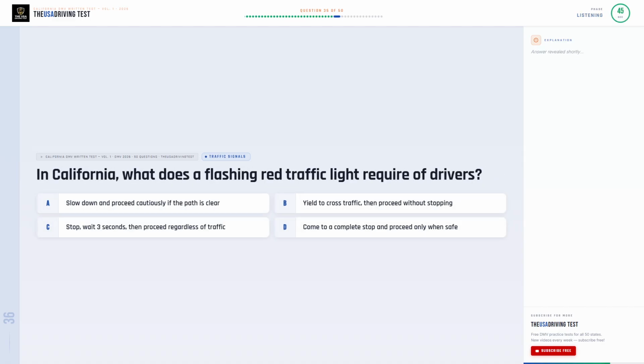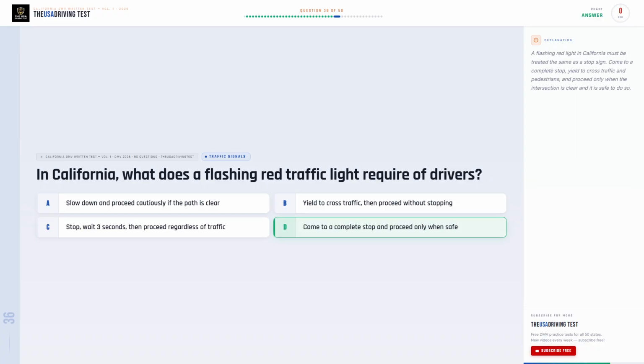In California, what does a flashing red traffic light require of drivers? Option A. Slow down and proceed cautiously if the path is clear. Option B. Yield to cross traffic, then proceed without stopping. Option C. Stop, wait 3 seconds, then proceed regardless of traffic. Option D. Come to a complete stop and proceed only when safe.